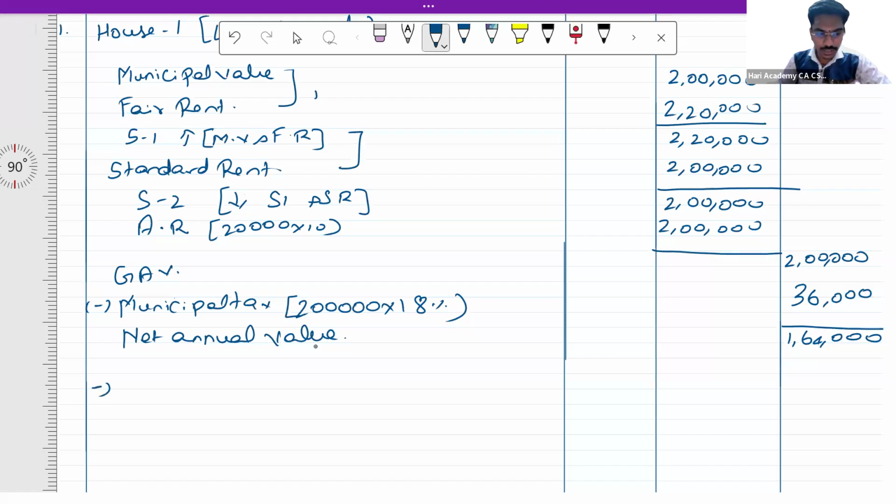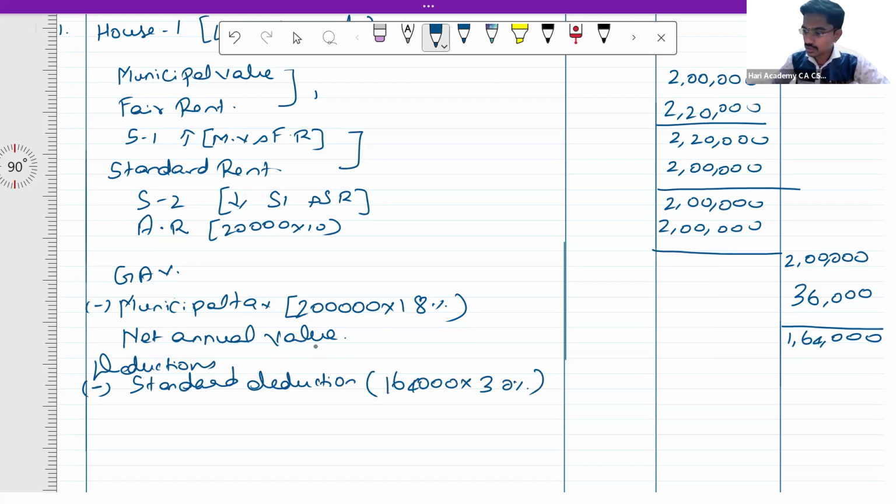So from this you have to reduce deductions. In these deductions, the first deduction is going to be standard deduction. Standard deduction is going to be 1,64,000 into 30%, which is 49,200. Next is interest.